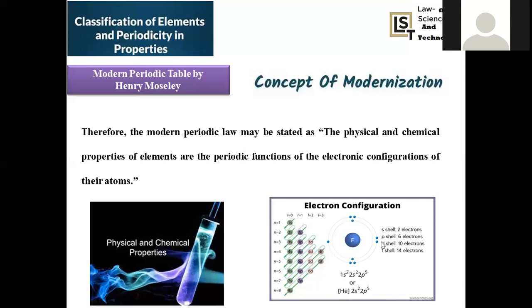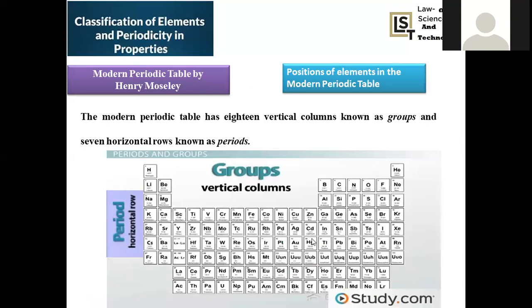The maximum capacity of an s orbital is 2, and of a p orbital is 6. This is not the electronic configuration; this is the maximum limit it can fill. A d orbital has a maximum capacity of 10 electrons, and an f orbital can be filled with 14 electrons, right? So here, fluorine 1s2, 2s2, 2p5 is the electronic configuration. This is purely in accordance with the three principles we just discussed, and this kind of system is called an orbital diagram, right? So this is the concept of the modern periodic table, and the modern periodic table has 18 vertical columns.